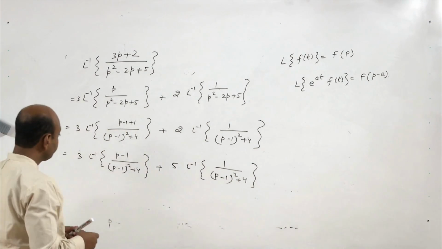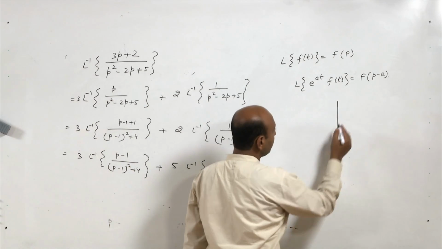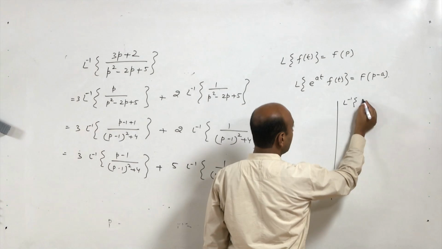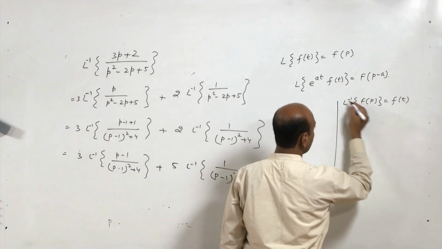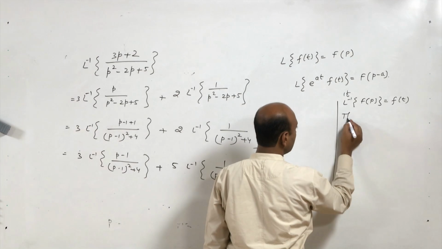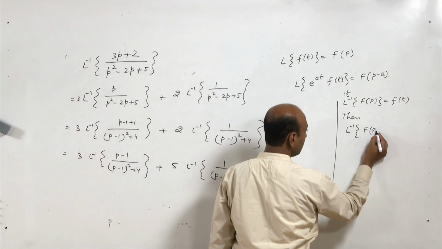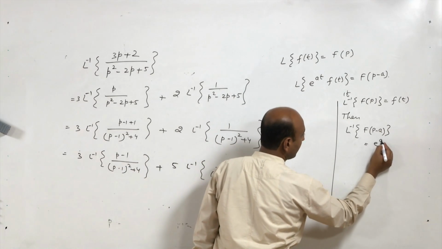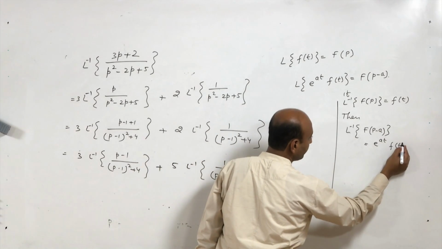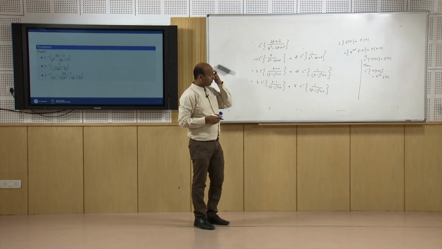Now we know that if Laplace inverse of F(p) is f(t), then Laplace inverse of F(p minus a) will be nothing but e to the power at into f(t), by the inverse property of the shifting property.